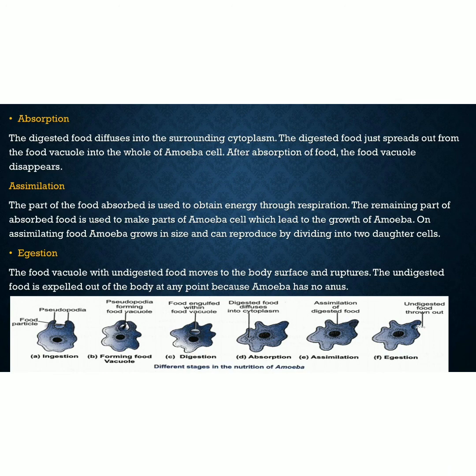Next step is absorption, in which the digested food passes into the cytoplasm. The next is assimilation, in which the absorbed food is taken in by the body cell and used for energy, growth and repair. And the last process is egestion, in which the undigested food is expelled out of the body. And with this, the nutrition in amoeba is completed.